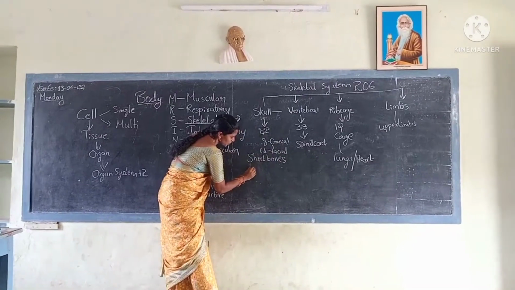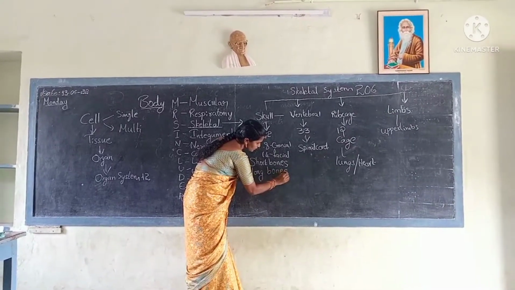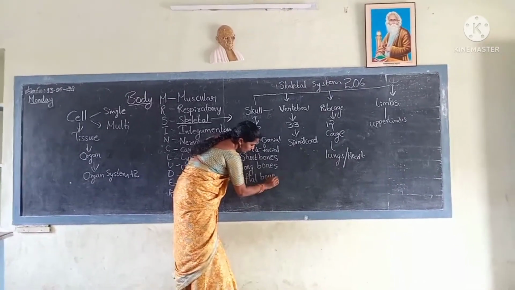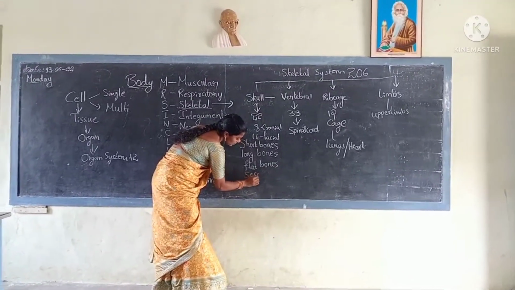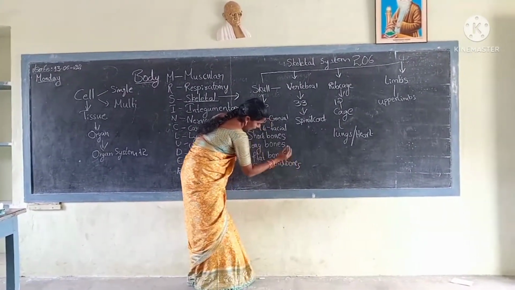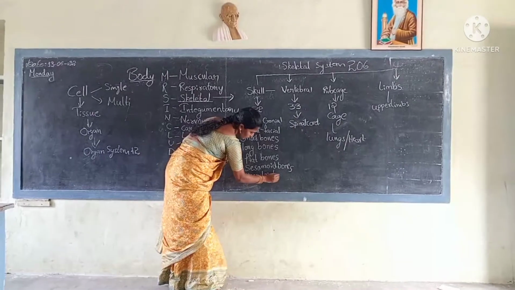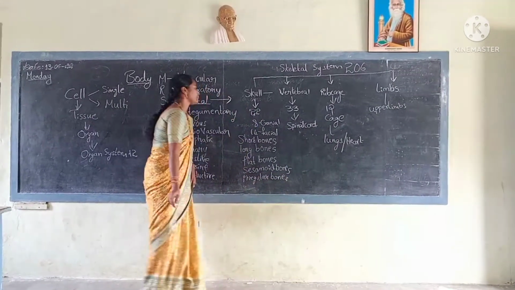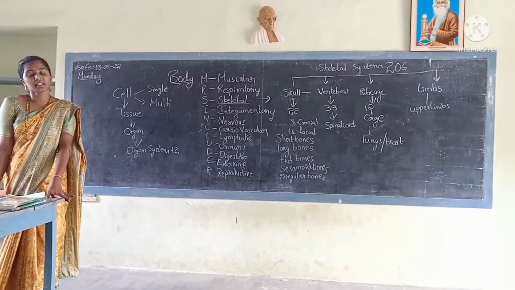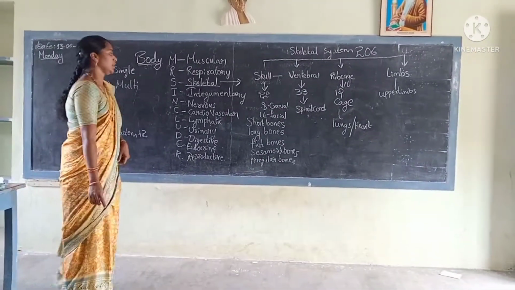Short bones, long bones, flat bones, sesamoid bones, and irregular bones. How many types of bones are there? 5 types.